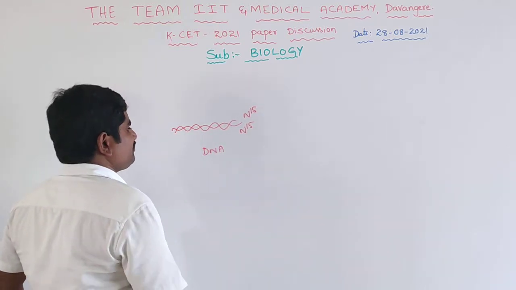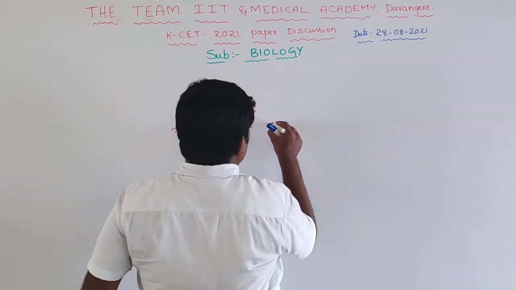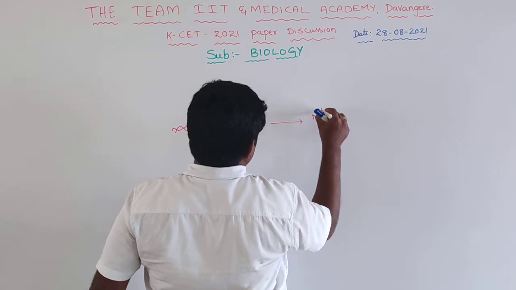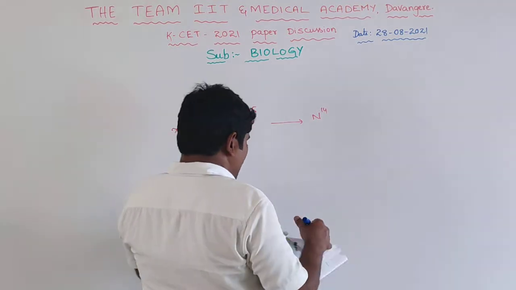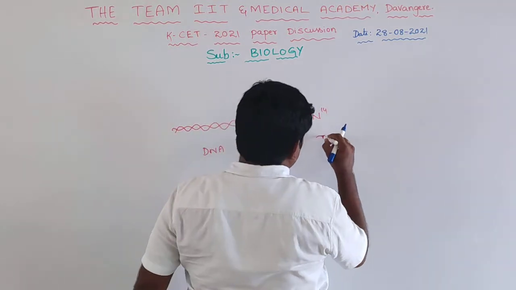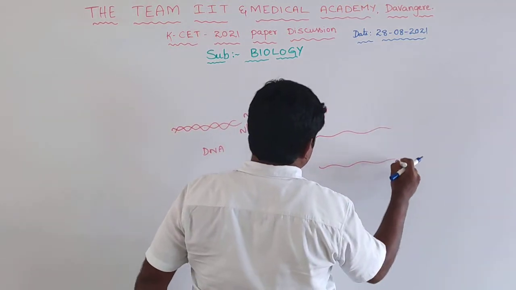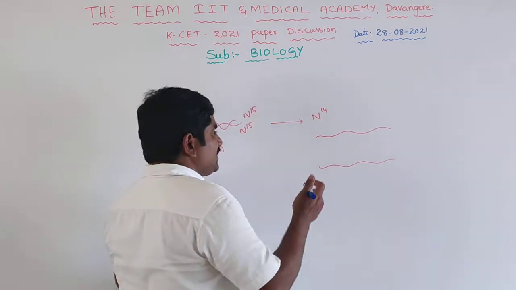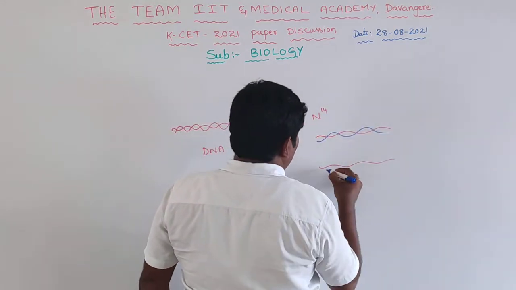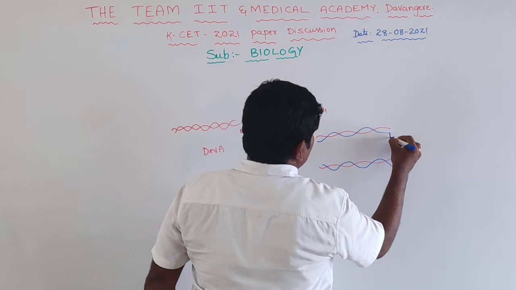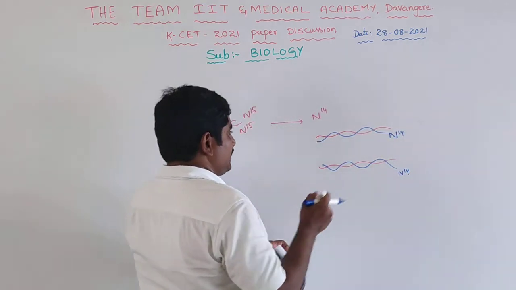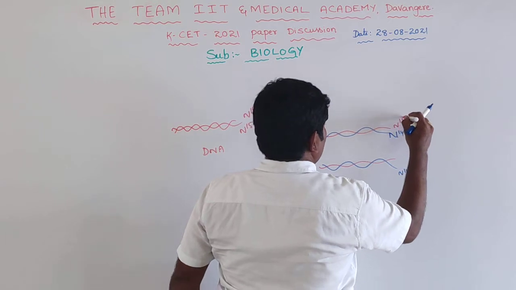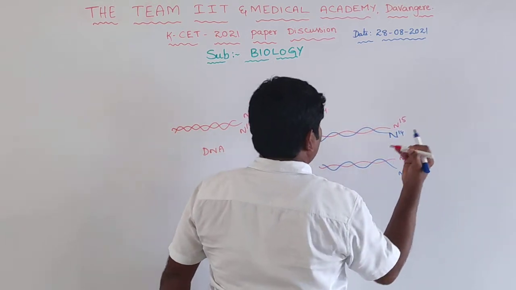N14 medium for one generation. In the generation, what happens in the N14 medium? The two strands will be separated like this. Whenever the two strands are separated, what will happen? They form new strands. The new strands contain N14. This is N14, and this is N15, this is N15.